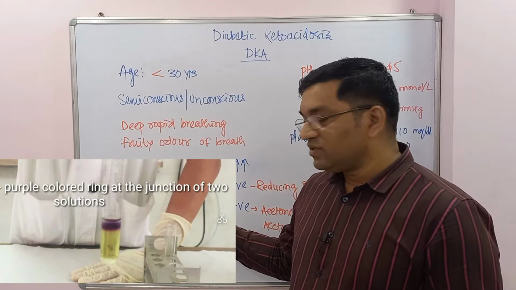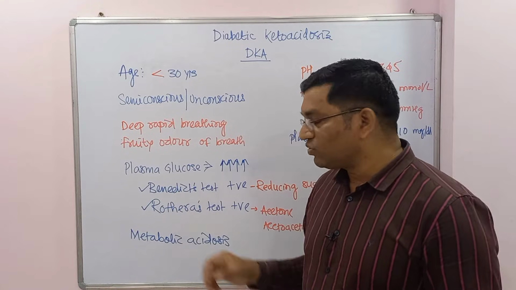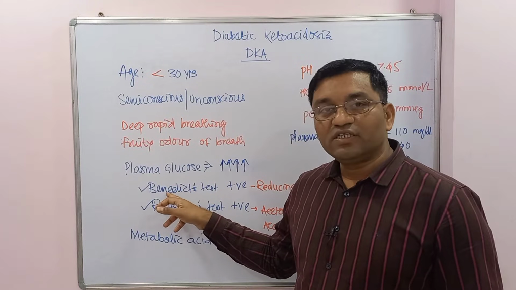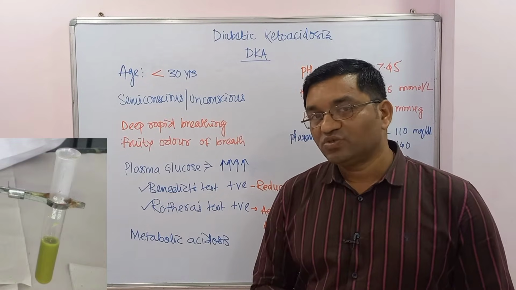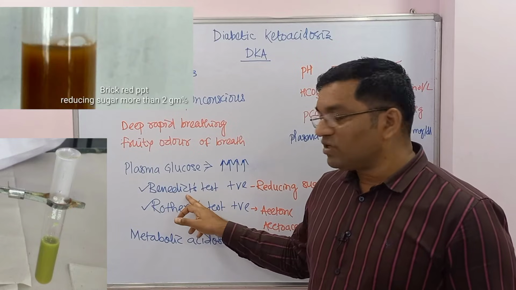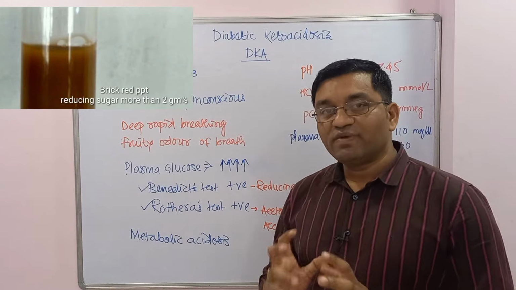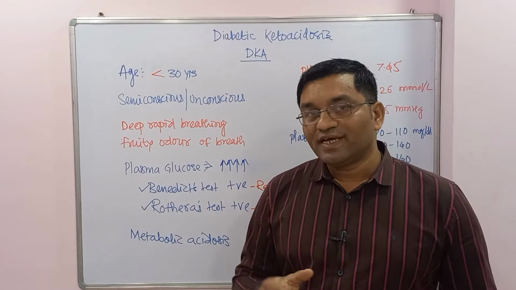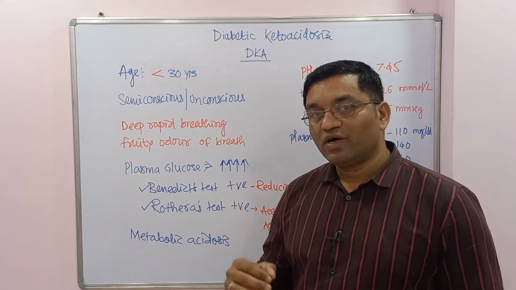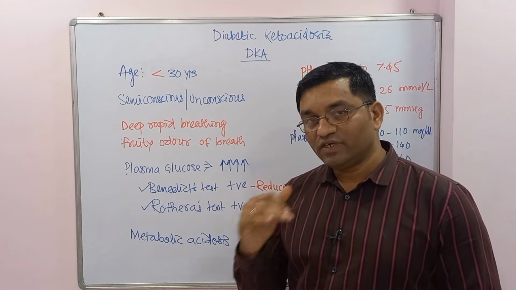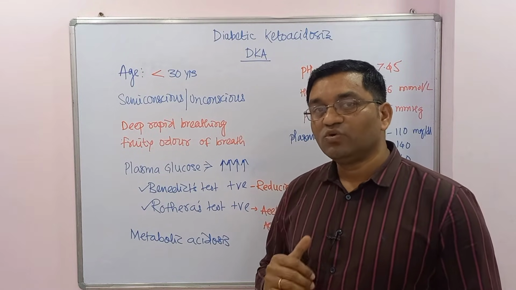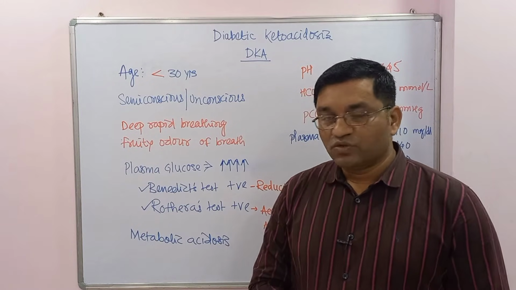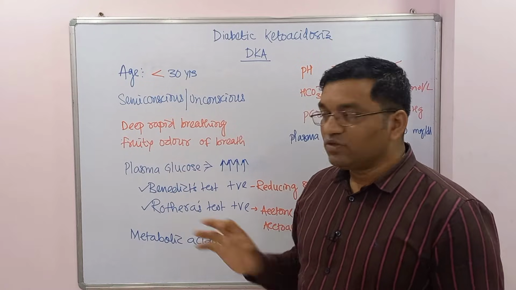Brick red color in the Benedict test and a deep purple ring in the Rothera's test indicate a positive test. The Benedict test changes color from green, yellow, orange to red and brick red, and depending upon the color, it gives an approximate idea about the concentration of sugar in a urine sample in gram percent. Green, yellow, orange, red and brick red mean 0.5 gram percent, 1 gram percent, 1.5 gram percent, 2 gram percent, and more than 2 gram percent. So this is also known as a semi-quantitative test.